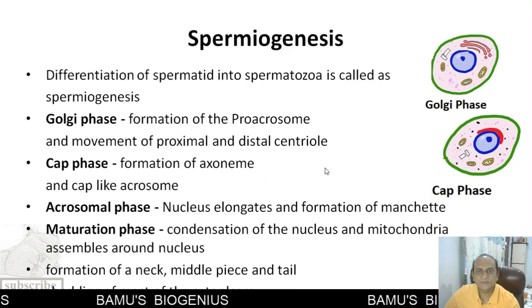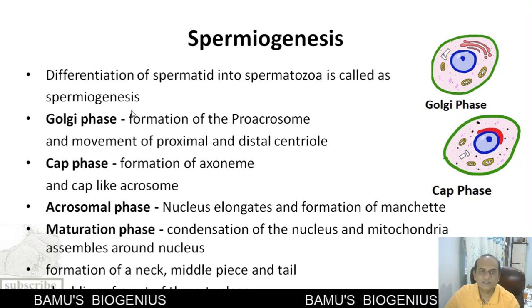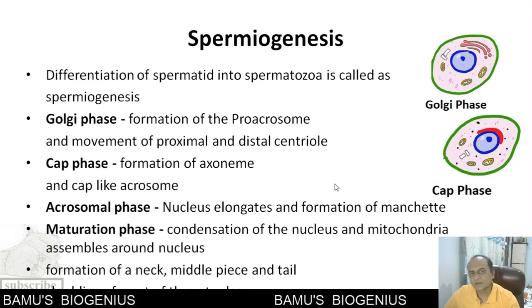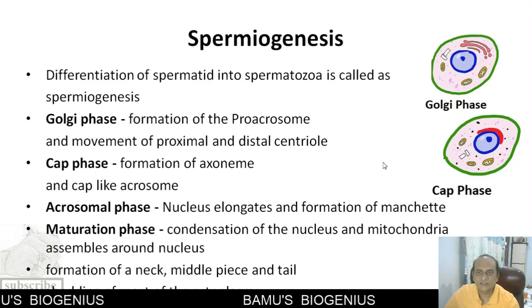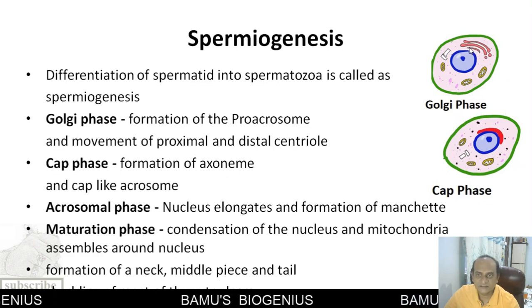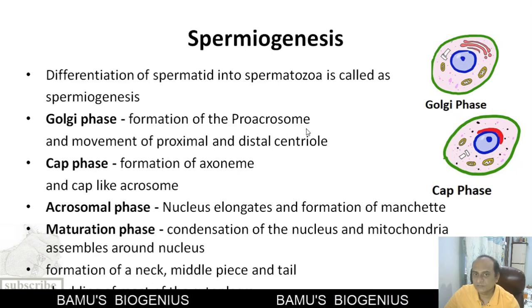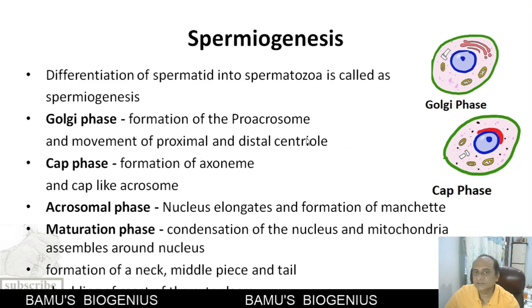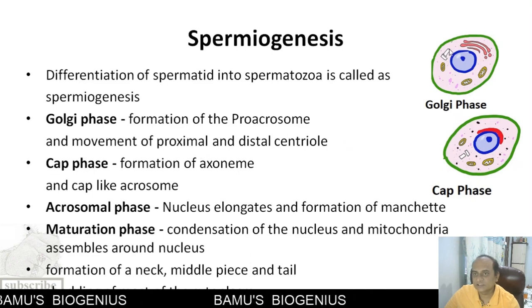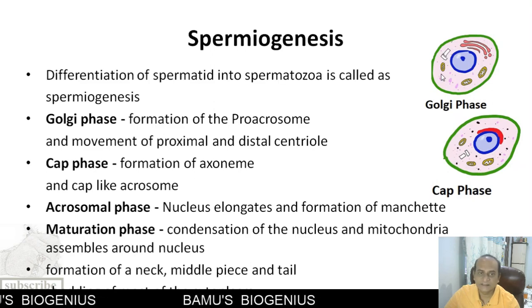Now, what is a spermiogenesis? I have told you about that. Differentiation of a spermatid into spermatozoa is called as a spermiogenesis. It has four phases. First phase is called as a Golgi phase, where a Golgi complex is there, and the vesicles of the Golgi complex start to fuse with each other to form a proacrosome. So the formation of a proacrosome and movement of the proximal and distal centrioles towards the opposite pole takes place. So this is known as a Golgi phase.